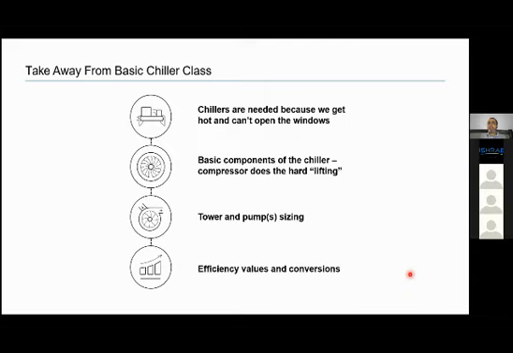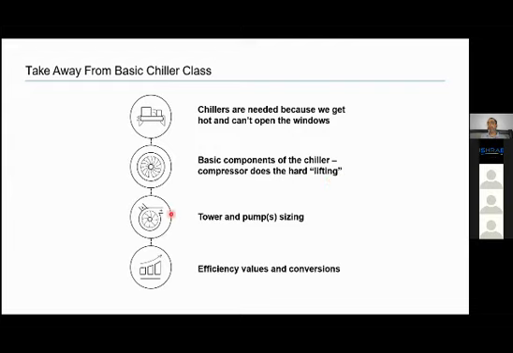So takeaways from chillers, basics on chillers and lift. We need air conditioning system because outside it is hot and we cannot just open windows. Basic component of chiller. Compressor does the hard lifting. So whatever lift is required to produce that delta P is done by compressor.